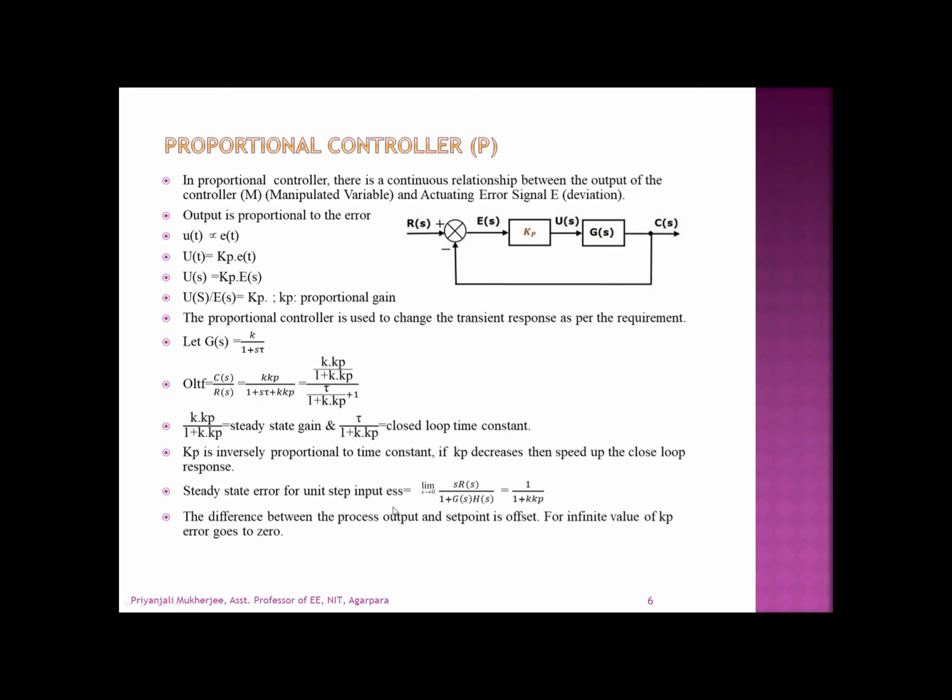So the difference between the process output and the set point goes to 0 only when the Kp value is infinite. That means it can reduce the steady state error, but it cannot be eliminated by using a P controller. That means there is always a difference between the output and the set point. This type of steady state error is known as the offset, which cannot be eliminated using the proportional controller. Next is the integral controller.